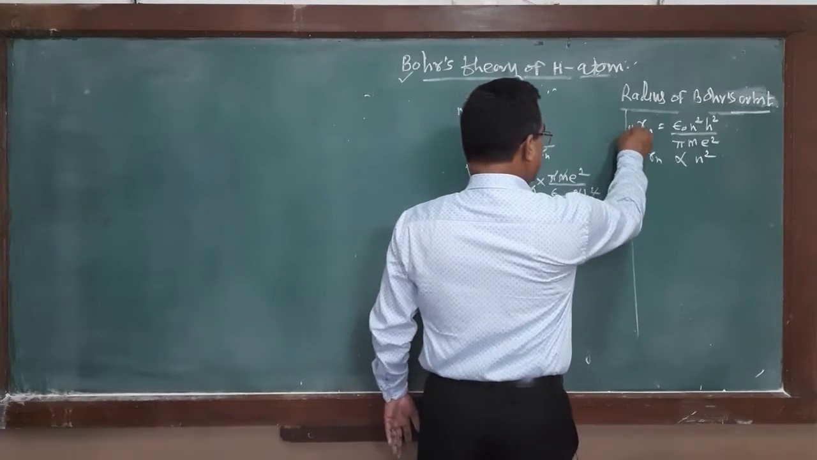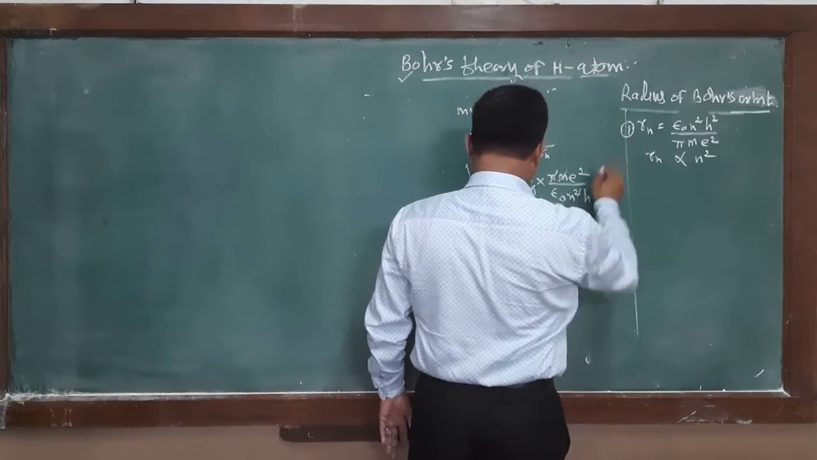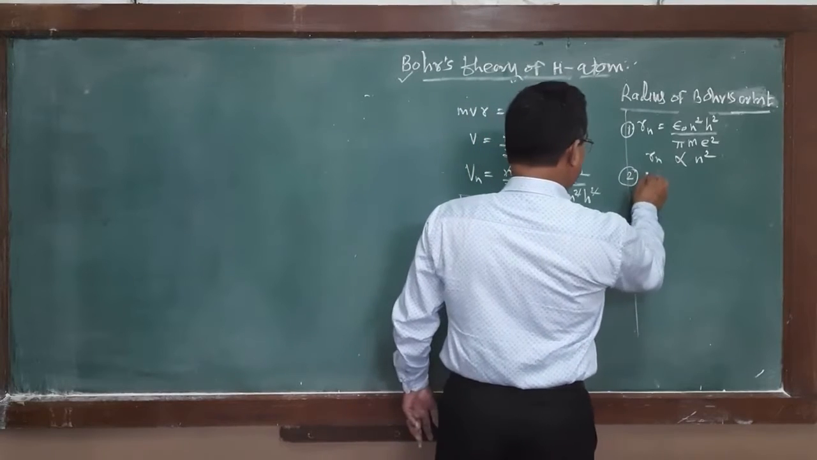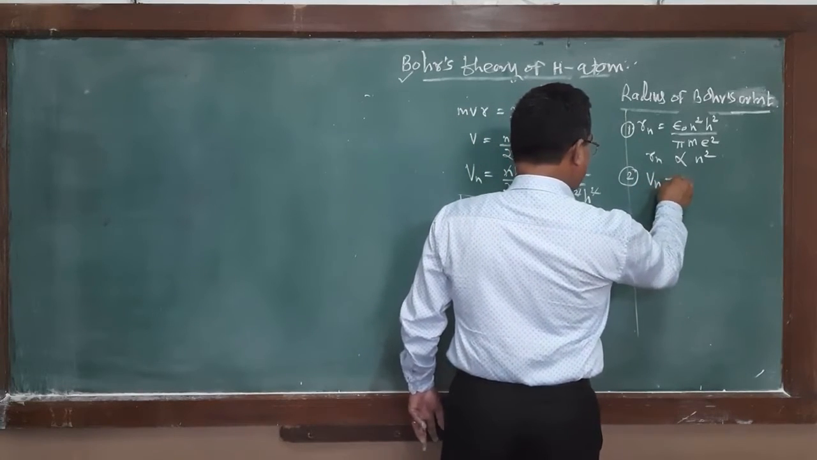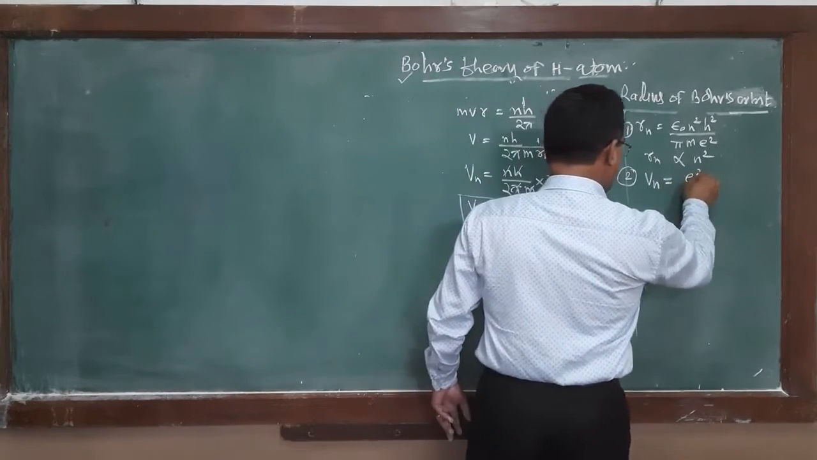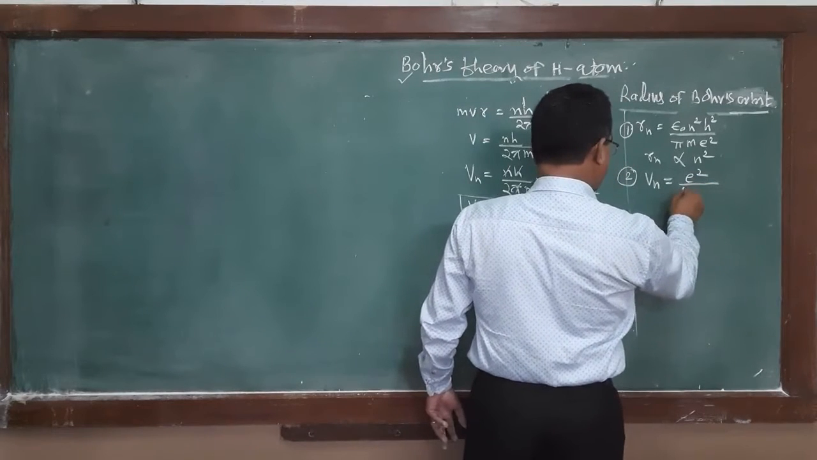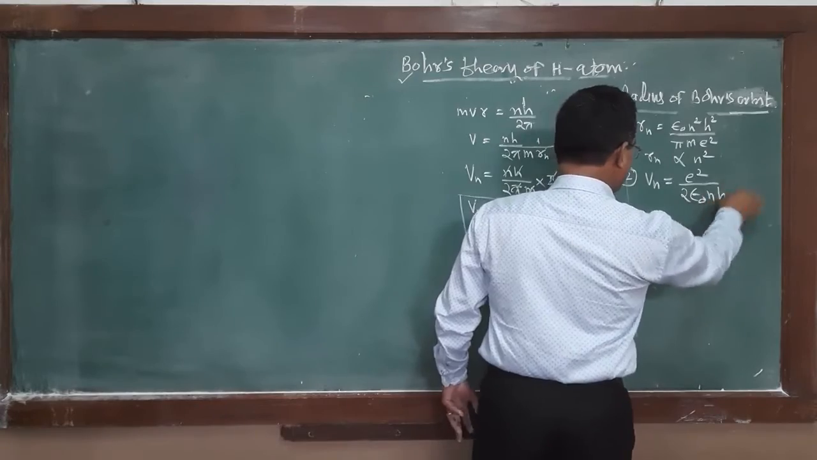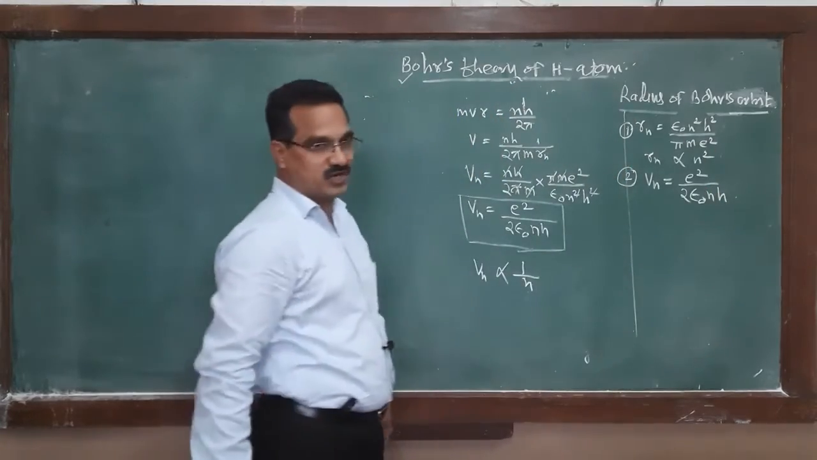This is the expression for the radius, and this is the expression for the orbital velocity, that is Vn is equal to e square divided by 2 epsilon 0 n h, the expression for velocity.